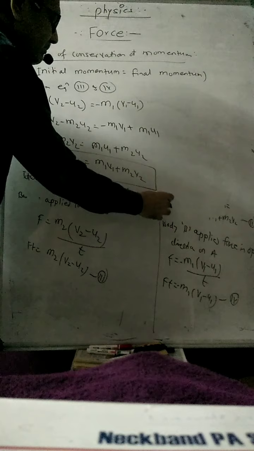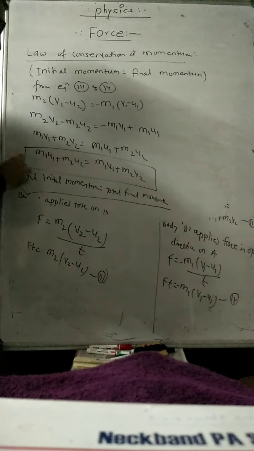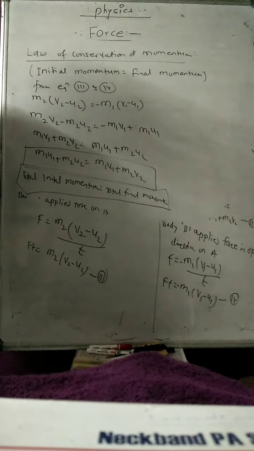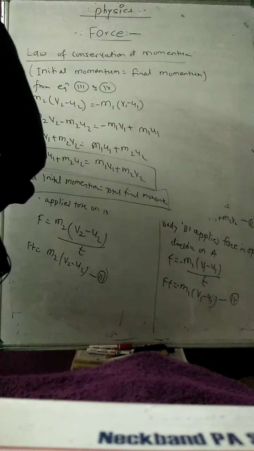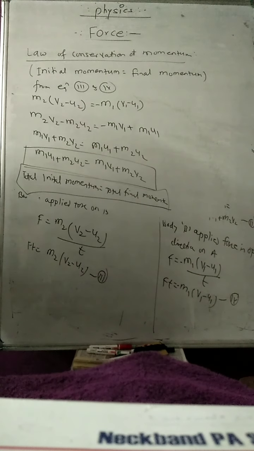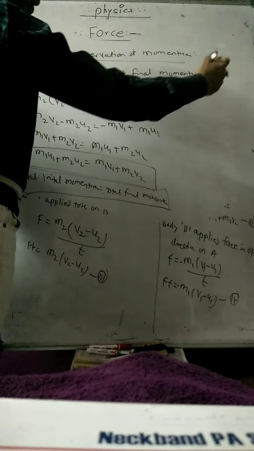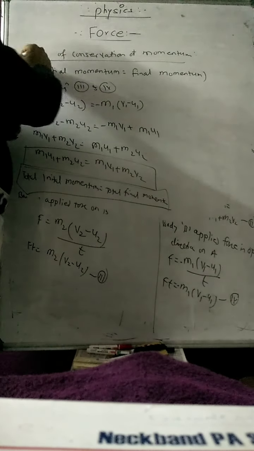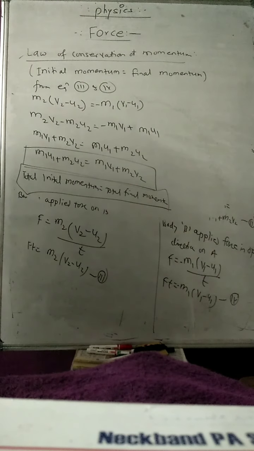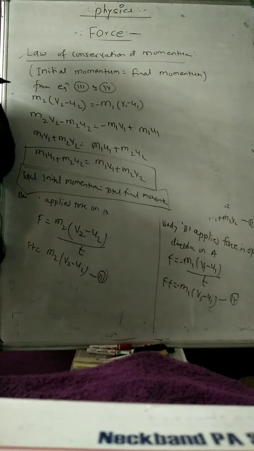Now just remember this law is applicable for very large objects and very small objects also. When the collision is between very large objects or between very small subatomic particles, this law is applicable. Second, the bodies may be moving in different directions, not necessarily always in the same direction. If they are moving in opposite directions also, this law can be verified, as well as when the two bodies are moving along the same straight line before and after impact.